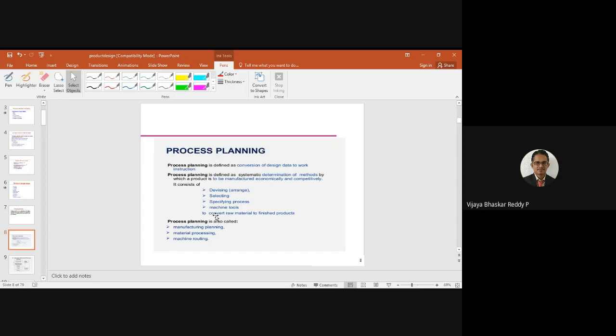Devising means arranging it properly. Which machine is located first, which machine is located second, based on the sequence of operations we can allocate the machines. Then selecting the particular design, specifying the process, readying the machine tools, and then we can convert the raw material into the finished product. So process planning is also concerned with manufacturing planning: how to manufacture, when to manufacture, what type of components are required, and how many components we are going to produce.